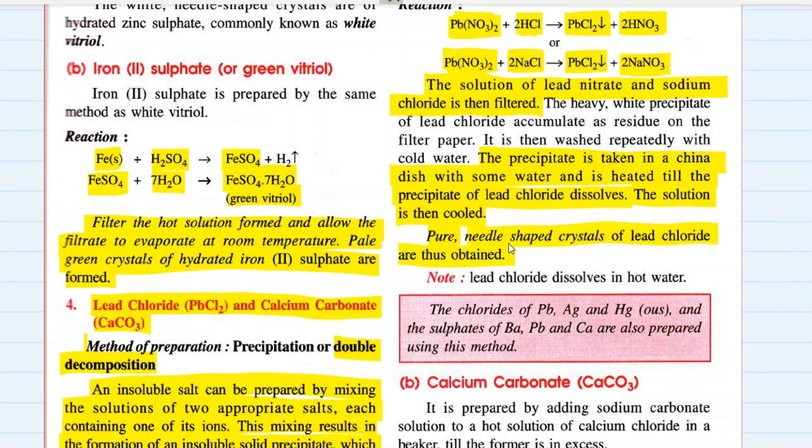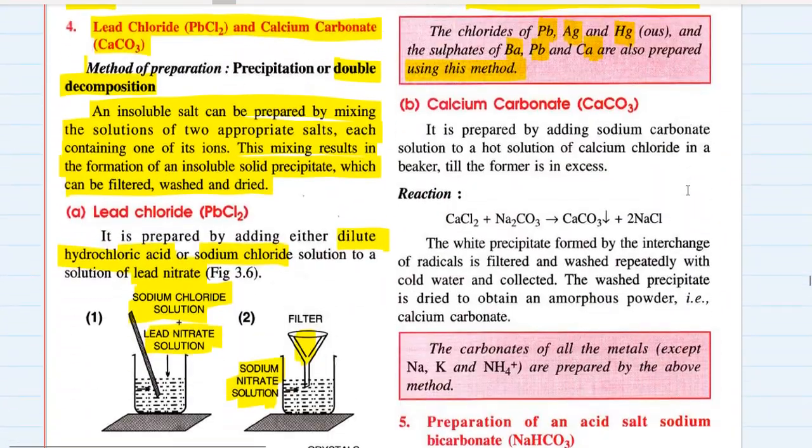So once you get that filtrate of lead chloride, it is put into a china dish with some water and heated to obtain the crystals of lead chloride. Okay, because it dissolves in hot water, does not dissolve in cold water. The chlorides of lead, silver, mercury, meaning mercury 2 chloride, and sulfates of barium, lead, and calcium are also prepared using this same method. Okay.